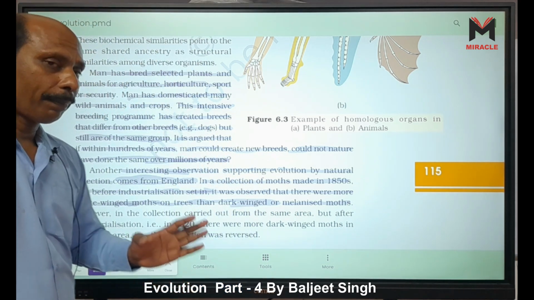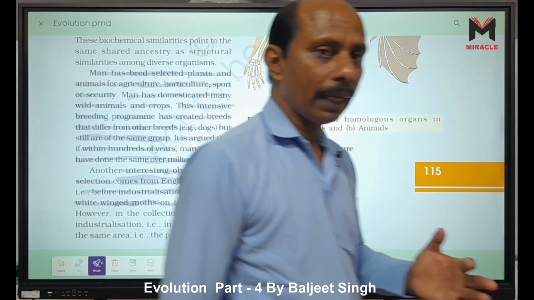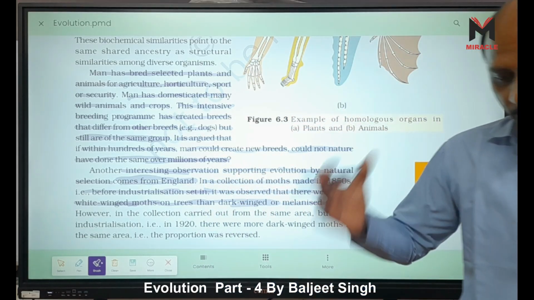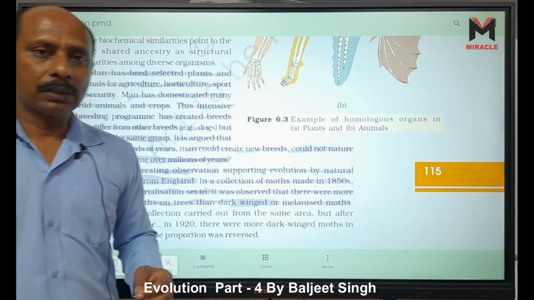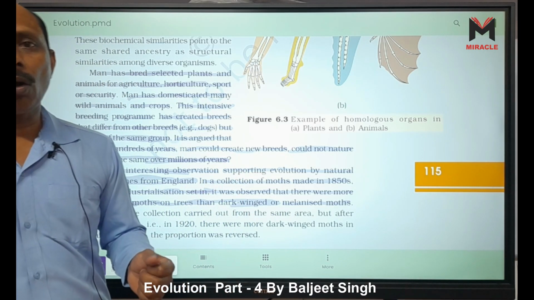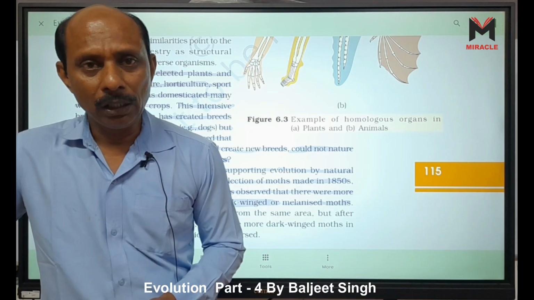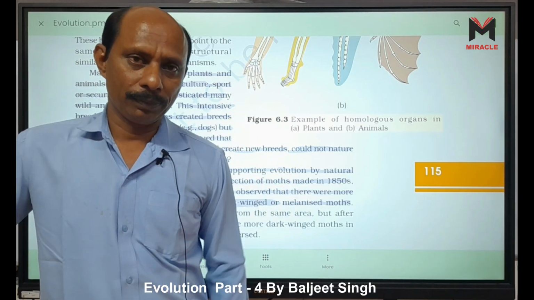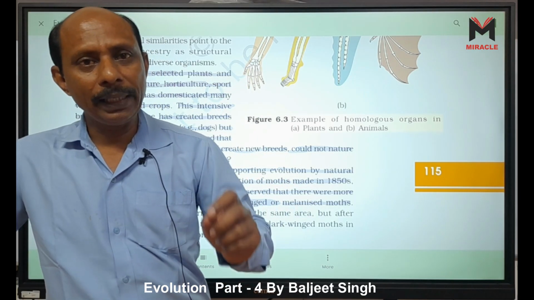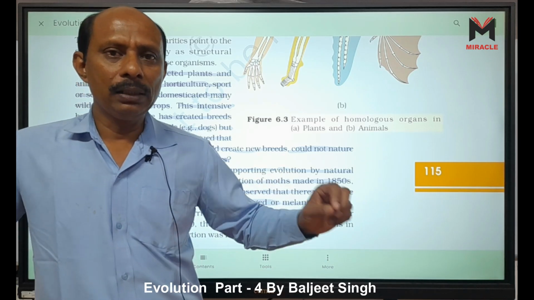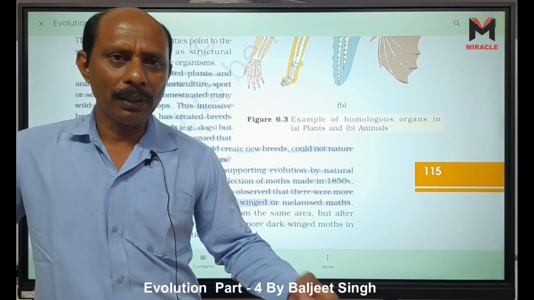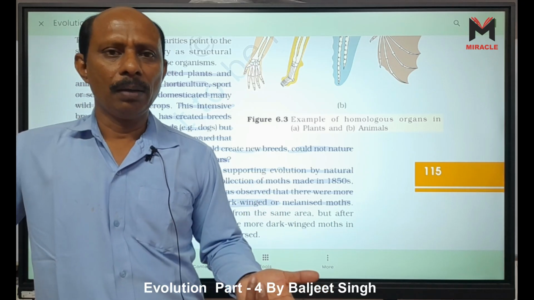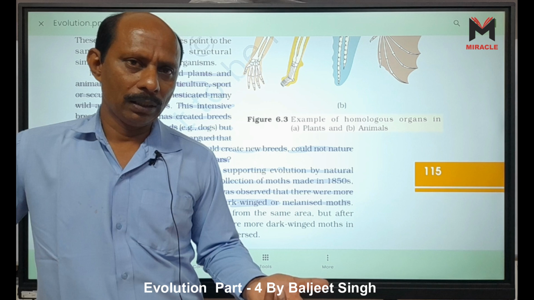Okay. So what happens after industrialization? When pollution increases, lichens are not present on the trees, on the bark or on the wall. Then these white moths cannot hide themselves from predators. So predators easily pick them and eat them. But black moths can easily hide in the black bark of trees. Now what happens? Just the reverse. Black moths are naturally selected, right?